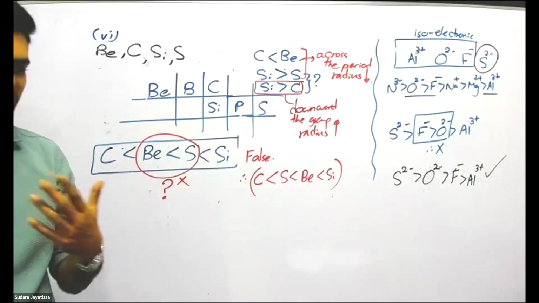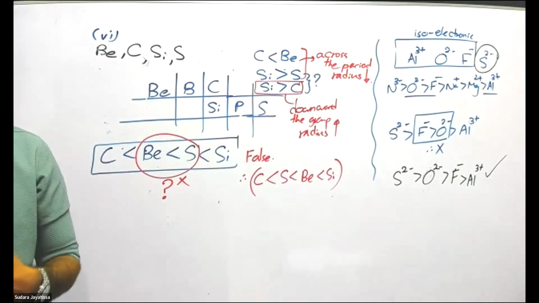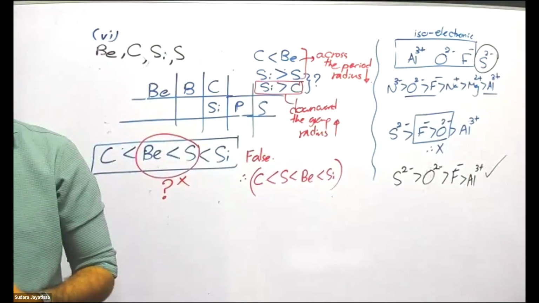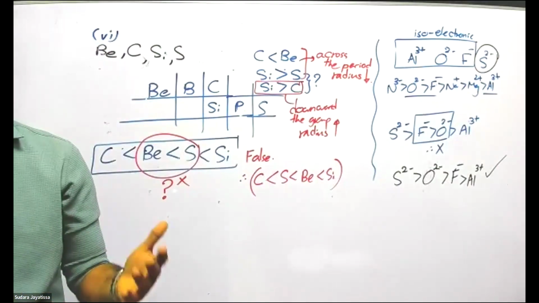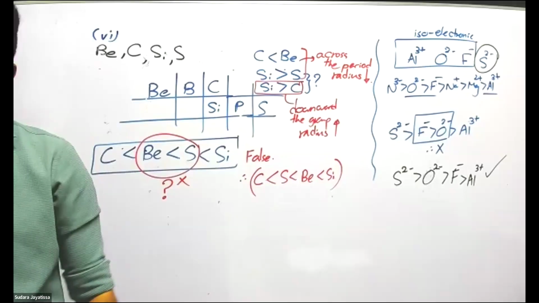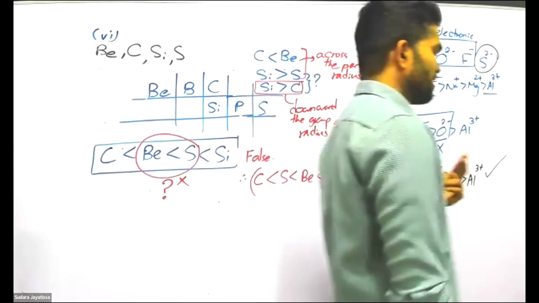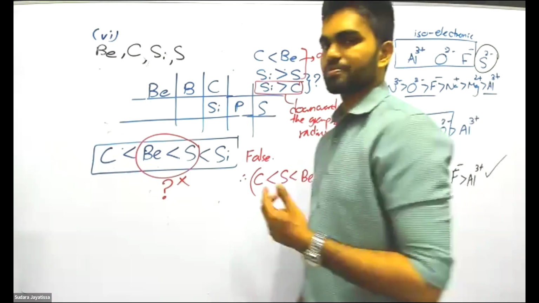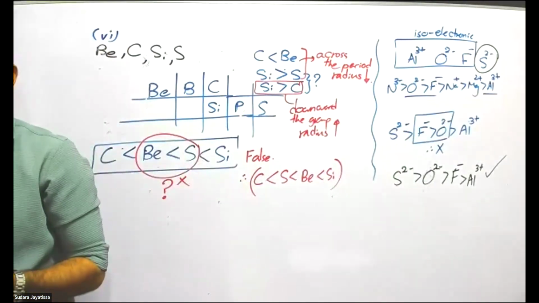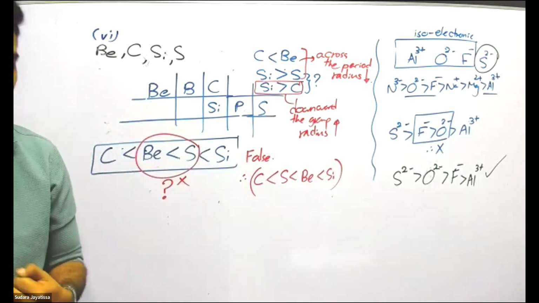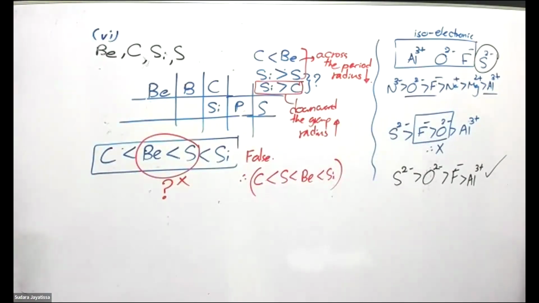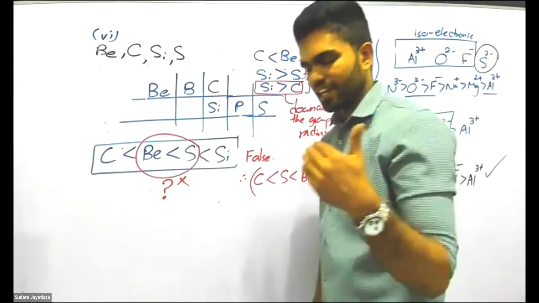Yes, first same spin, then they pair. Electrons are filled one per orbital first, then they get paired. That is Hund's principle. With that, we also reminded the other two principles. Pauli's exclusion principle tells you a maximum of two electrons can exist in an orbital. And the Aufbau principle tells you electrons are filled into orbitals in ascending order of their energy.